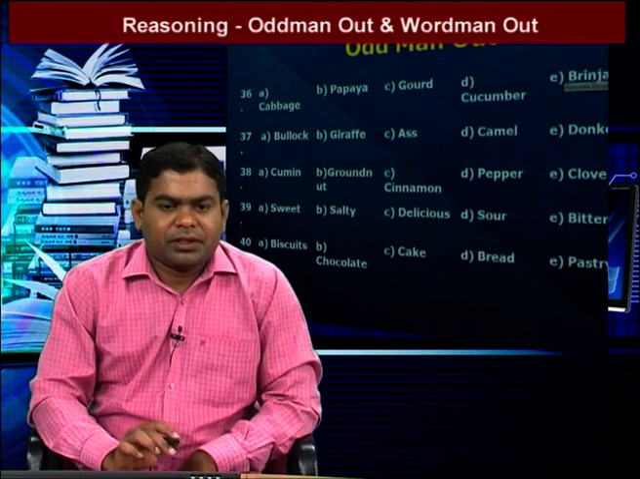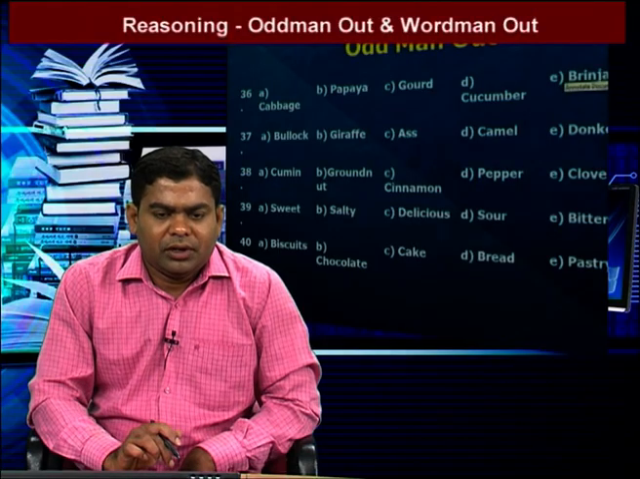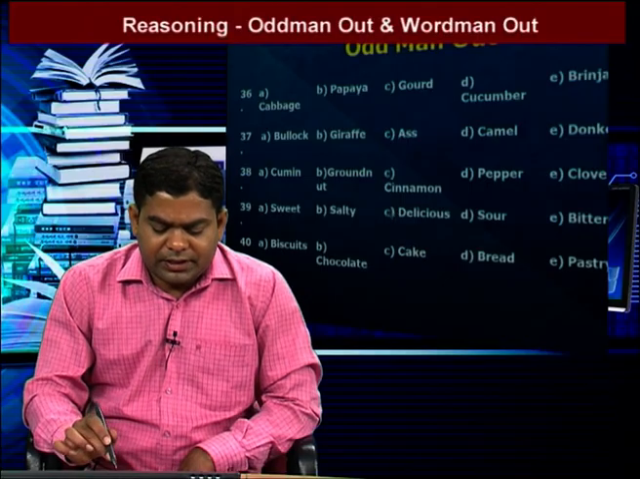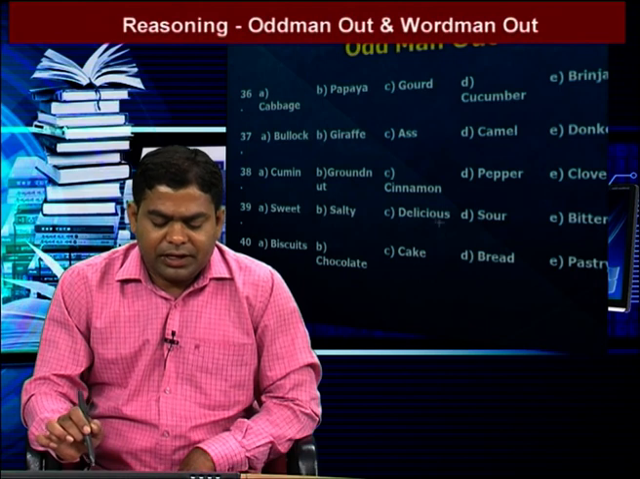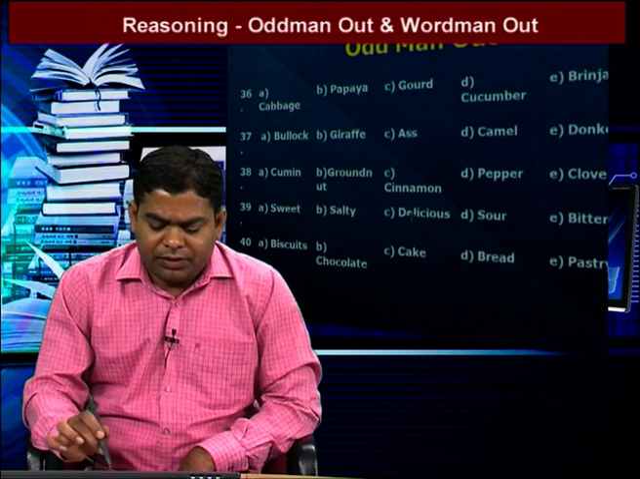We go to the next question. The words are sweet, salty, delicious, sour, bitter. Sweet, salty, sour, bitter are the tastes sensed by our tongue. So delicious is the different one, because it denotes tastiness. So the answer is delicious.